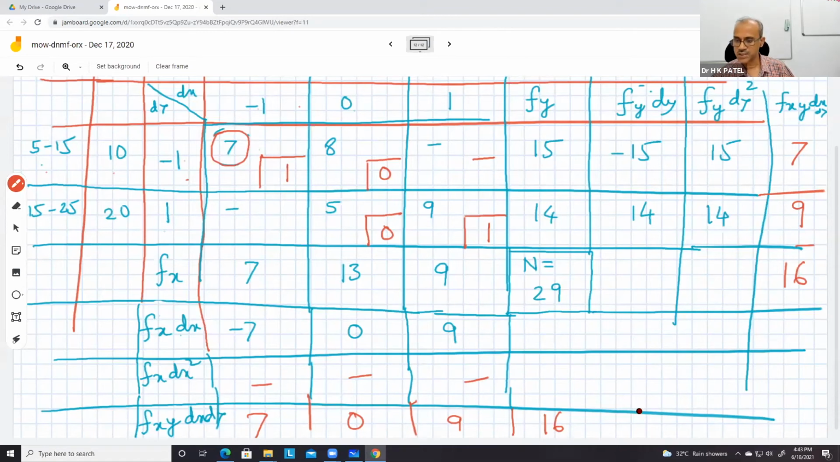So this is the final state. These two numbers must be the same because they represent the same thing, fxy dx dy, fxy dx dy. One is calculated along a horizontal line, the other one is vertical. So these two numbers must be the same. If we are getting a different number, then you have made a mistake somewhere.